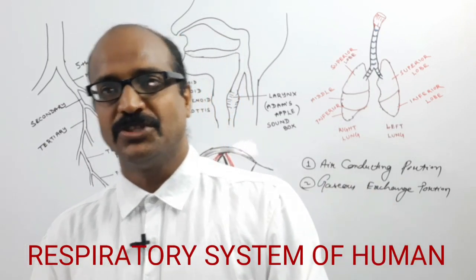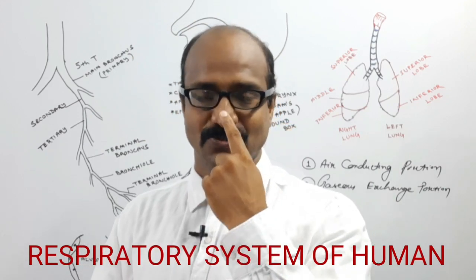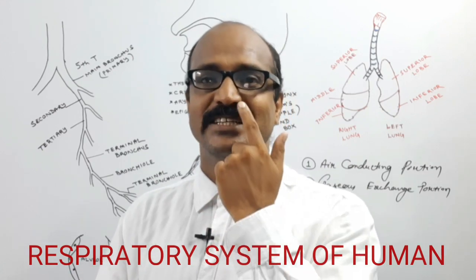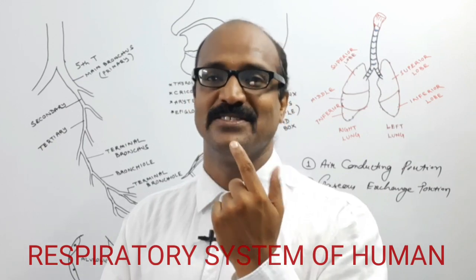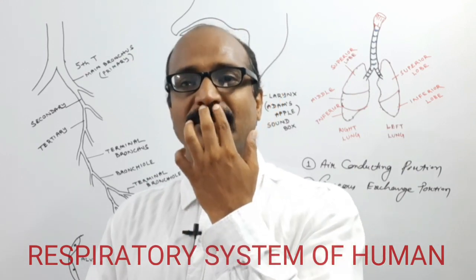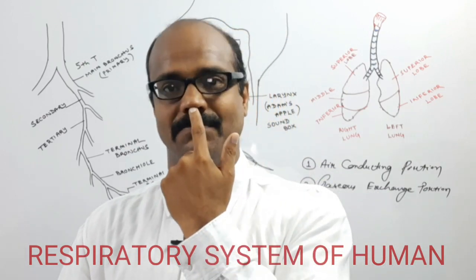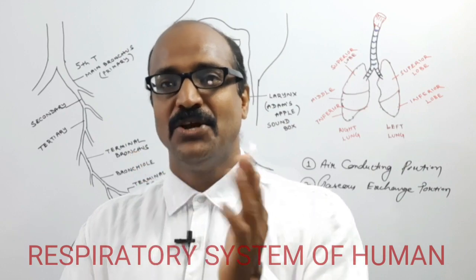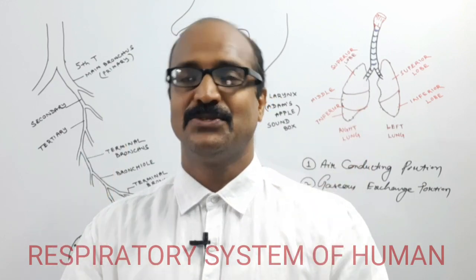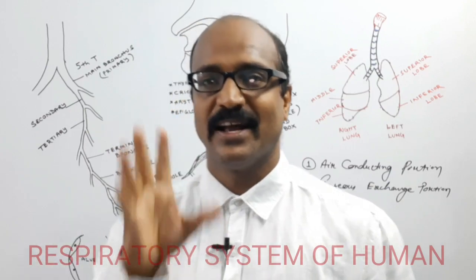The air conducting portion starts from the nose. This elevation on the surface is known as the nose, and it has 2 openings, known as the nostrils. These are the external nostrils. The nostril is divided into right and left nostril by the septum. Right and left nostril fuse at the posterior side and open into the nasal chamber.